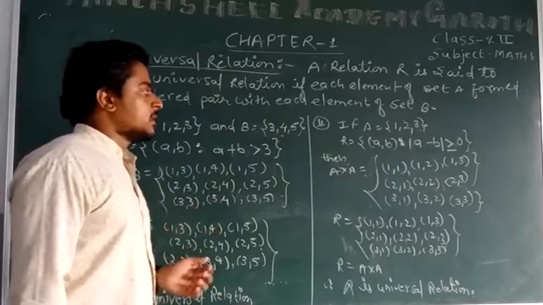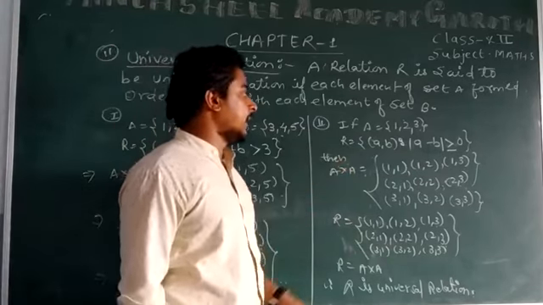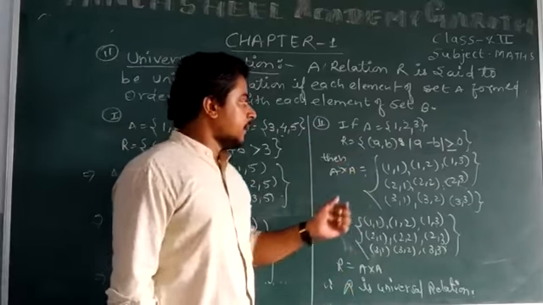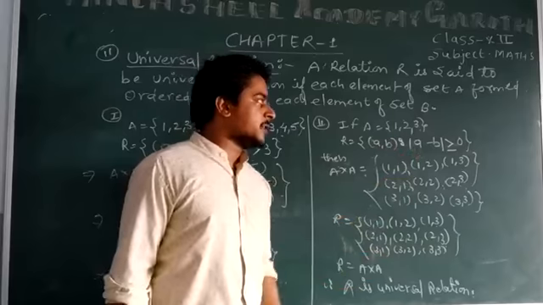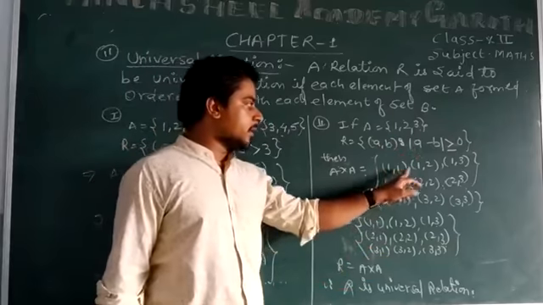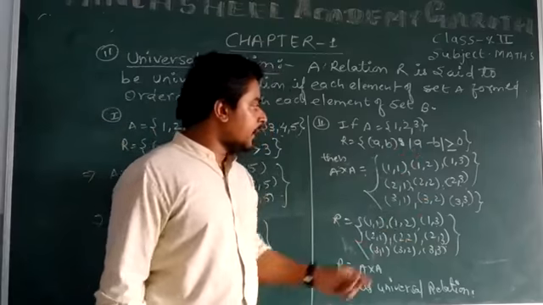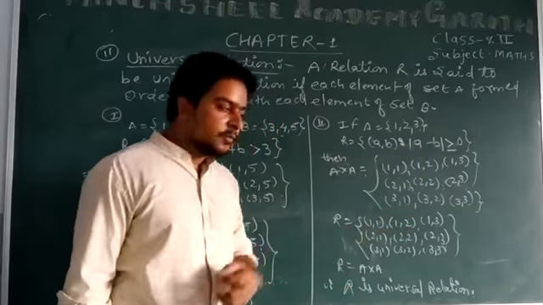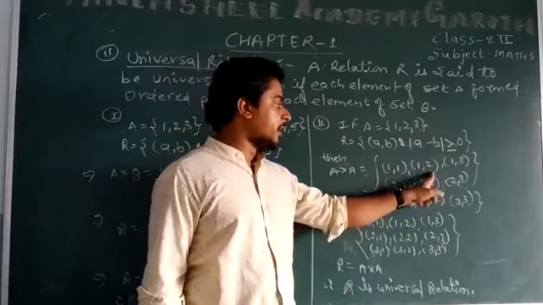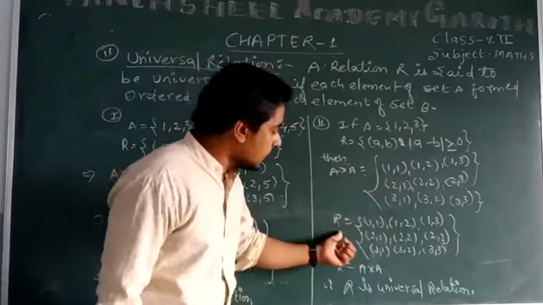Again, if we talk about the same set, if relation R is defined in A, then we have to find A cross A. And in A cross A, the rule is given as modulus of a minus b is greater than or equal to 0. Here we see that 1 minus 1 is 0, 1 minus 2 is minus 1, but after taking the modulus we get the positive value. Therefore it will be positive, and therefore it will be included in R also.